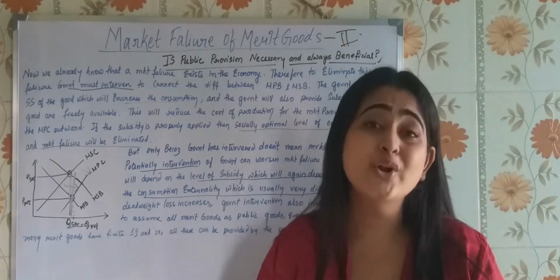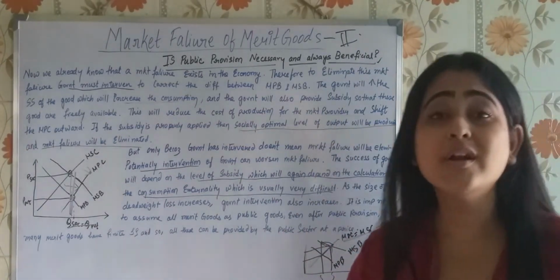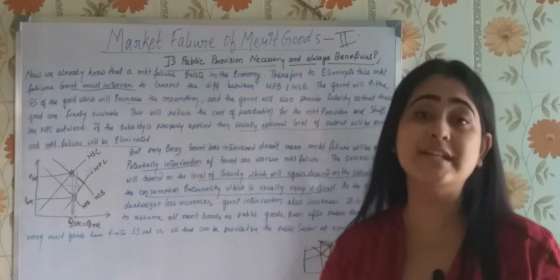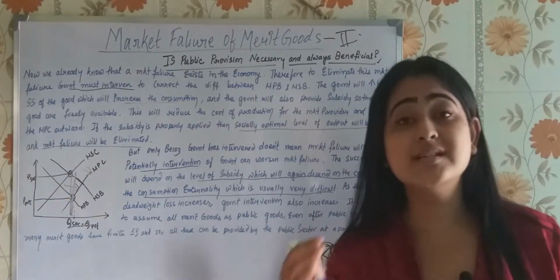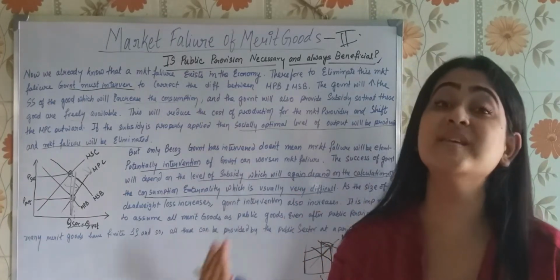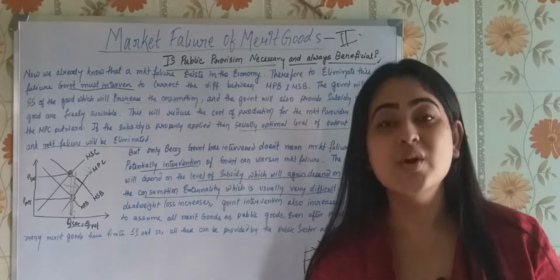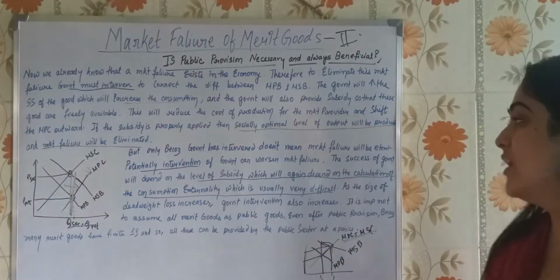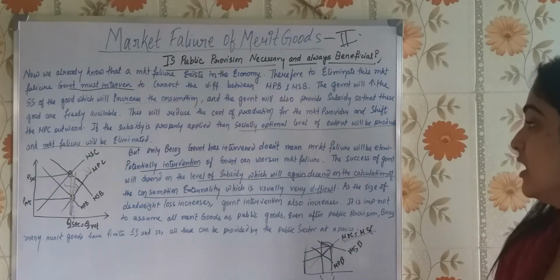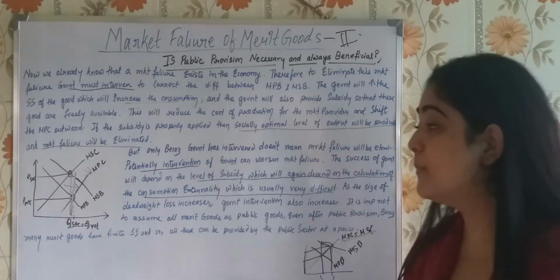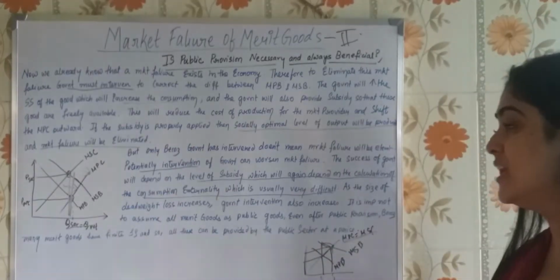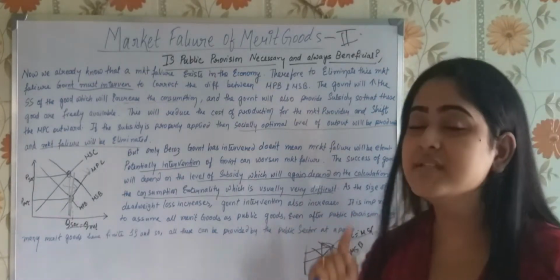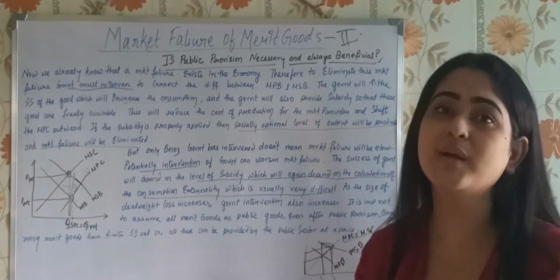You cannot usually understand what is the level of consumption externality, because the subsidy has to be exactly equal to the consumption externality. Understood? So this is very difficult to understand, what is actually the level of consumption externality. The success of government will depend on the level of subsidy, which again depends on the calculation of consumption externality, which is usually very difficult.